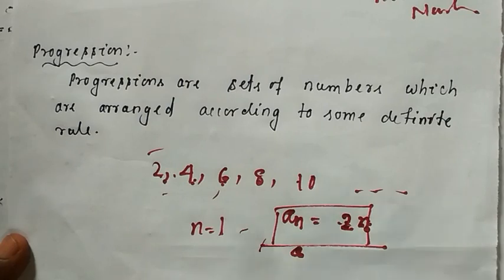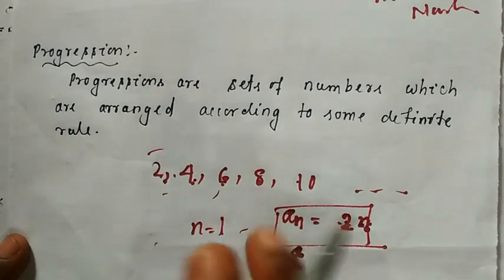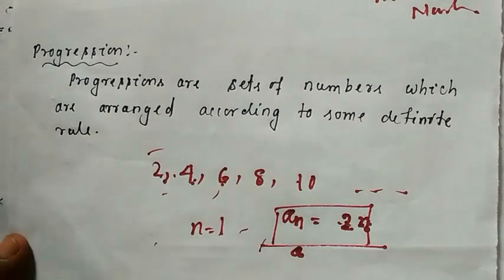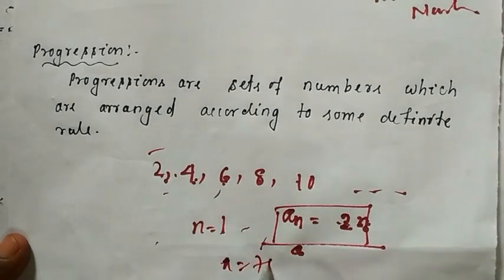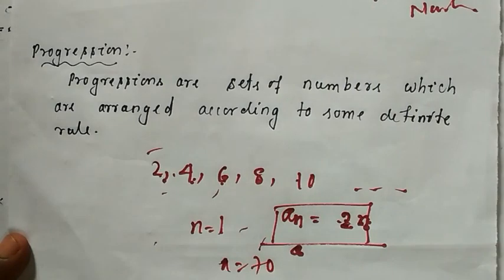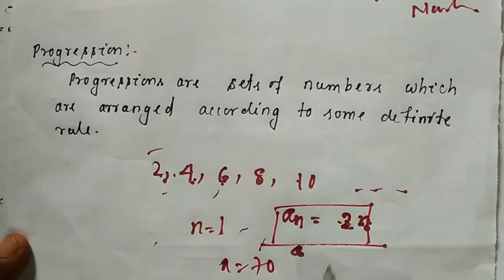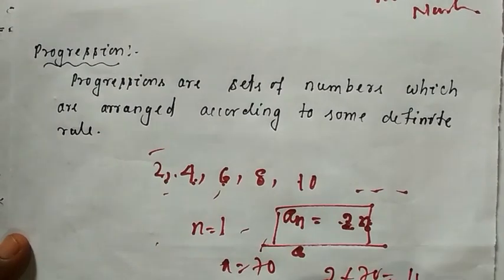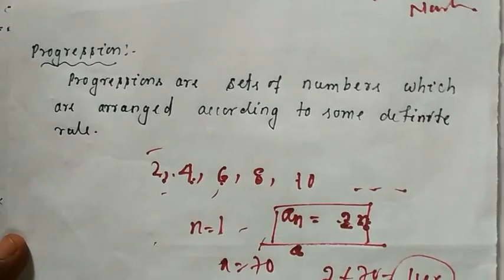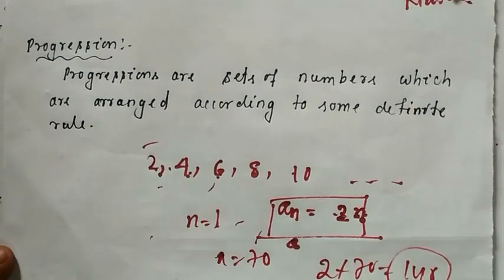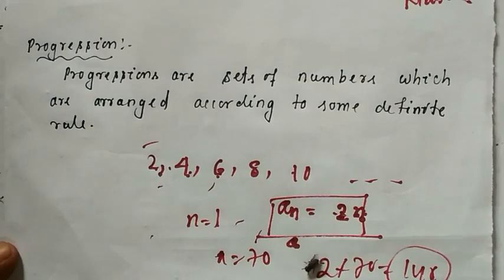If I say find the 70th term of this progression, that means n is equal to 70. 2 into 70 is equal to 140. So by using a mathematical formula, you can calculate the nth term in case of progression, but in case of sequence, you cannot calculate the nth term.